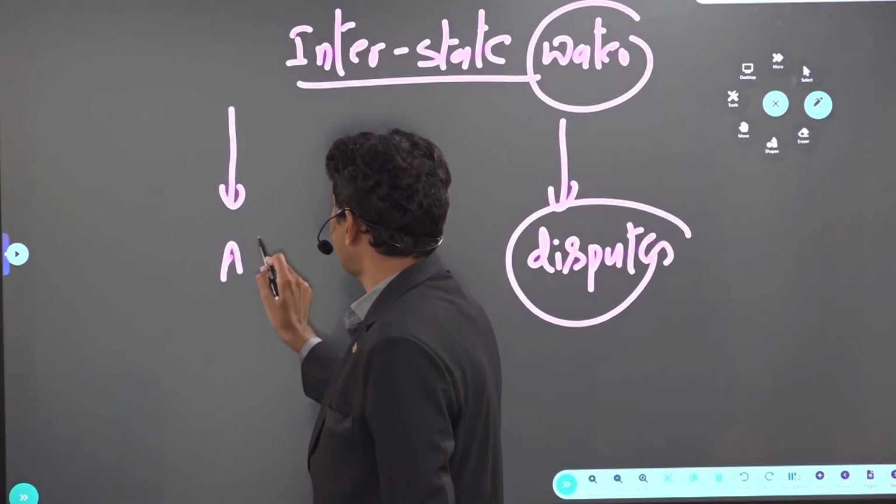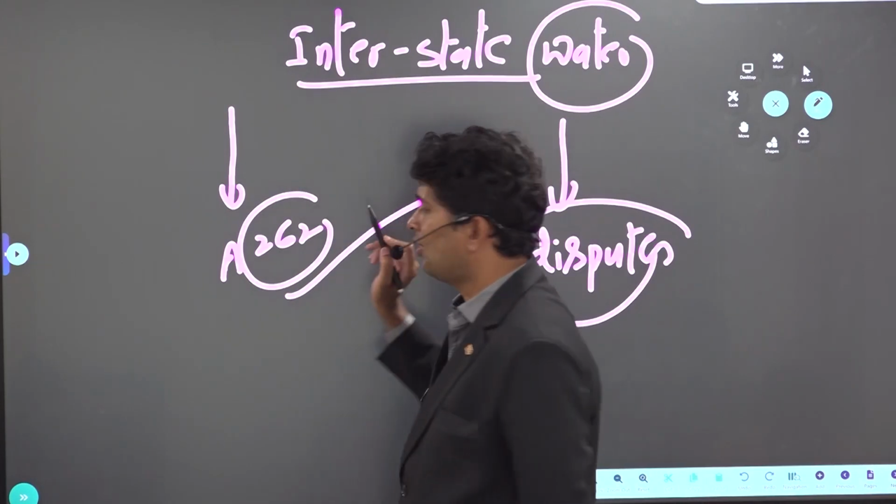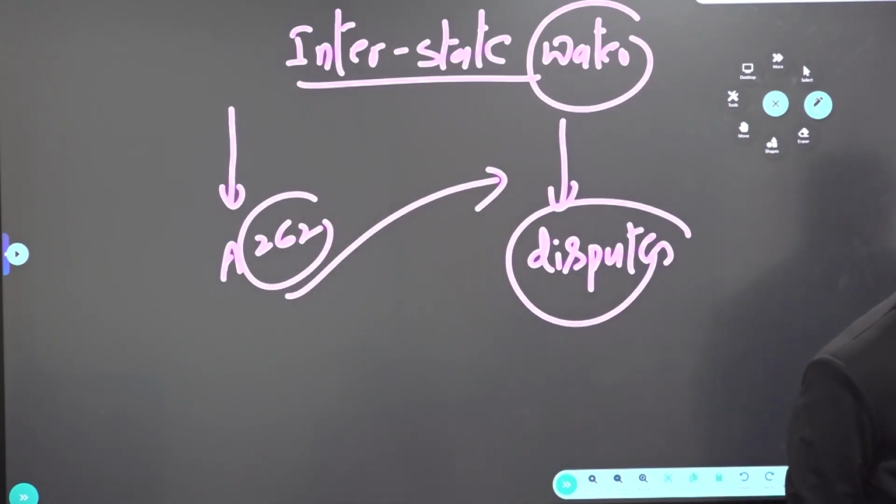Article 262. What does it say, sir? It provides for constitution of adjudication of interstate water river disputes. Meaning, what is mentioned in this Article 262? Two provisions are mentioned. Parliament may by law provide for adjudication of any dispute. Meaning, if any dispute is there between the two states, Parliament will try to solve it. Second, Parliament may also provide that neither the Supreme Court nor any other court can exercise jurisdiction in case of water dispute.